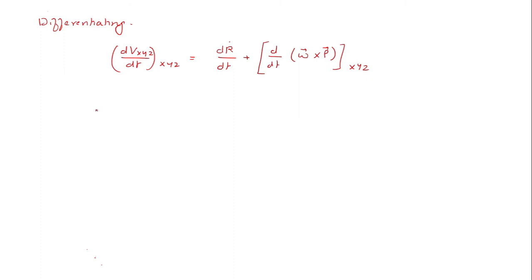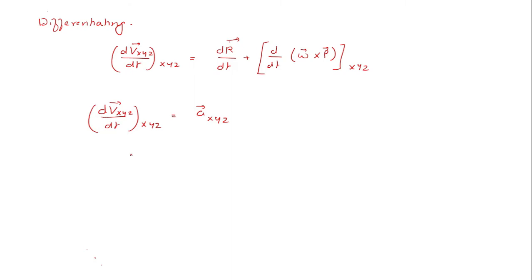Now analyzing each of these terms, dVxyz by dt with respect to the primary reference will be equal to the acceleration vector a with respect to the primary or fixed reference capital XYZ. All of these are vectors. I am not writing it specifically, everything is a vector. I hope you understand all this.